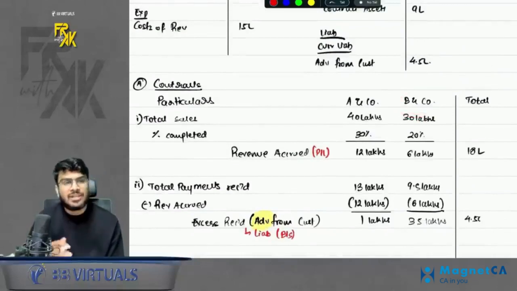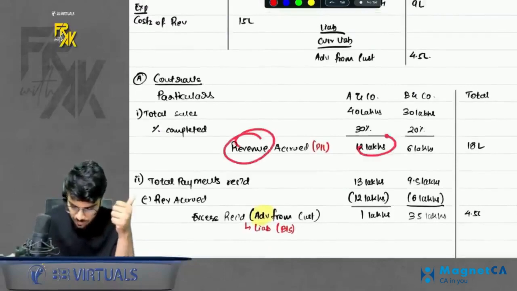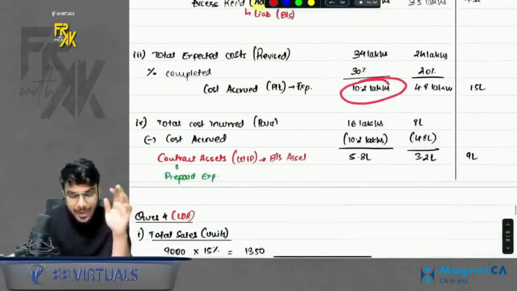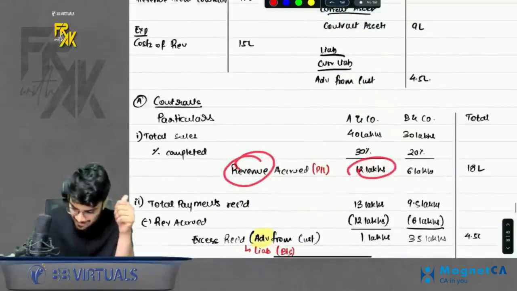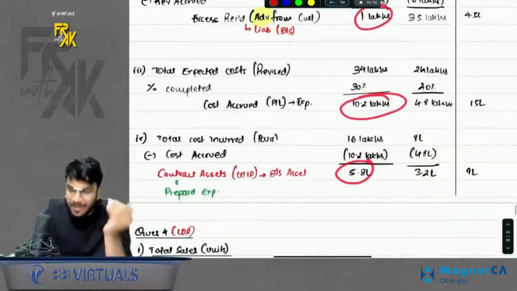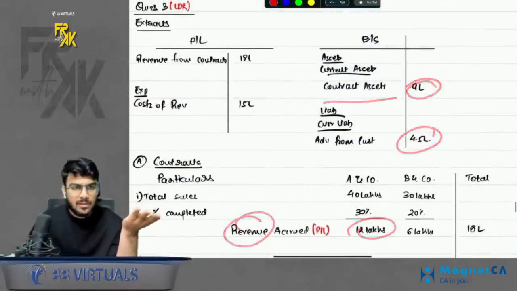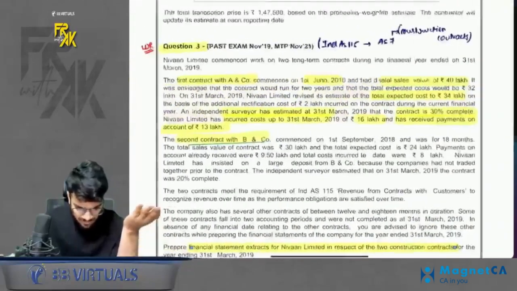So they want us to give the extract. So what will be the extract? 2 items will come in P&L. One is the revenue accrued and one is the cost accrued. And 2 items will come in balance sheet. One is the excess money which you received like an advance, and one is the excess cost which you paid in advance like a prepaid expense. We call it contract assets. This much. That's it. This was question number 3. A very simple and a very good question.